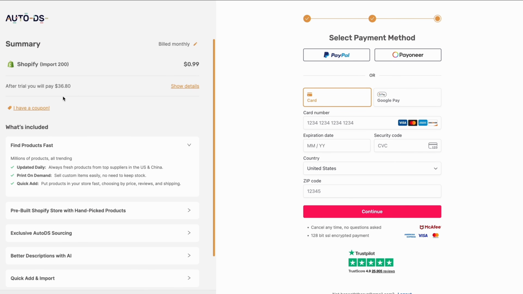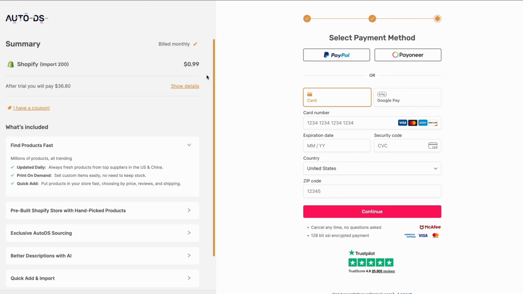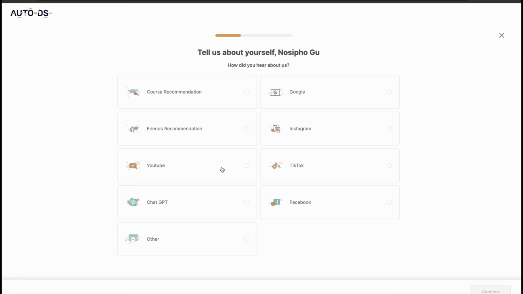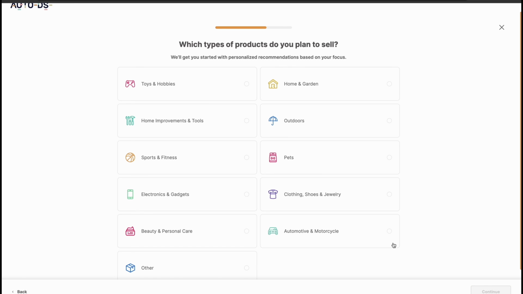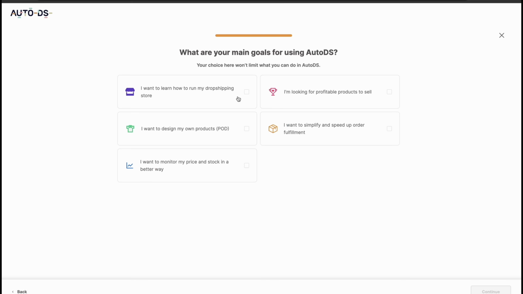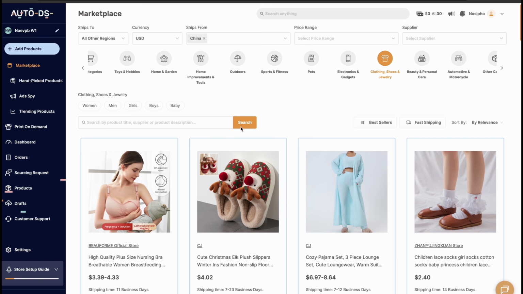You can inspect what's included in the plan. AutoDS also gives you an under $1 trial for 14 days, which is good because you can test it out. Fill your details here on how you heard about them. Put Financial Affairs with Nosipo or just Nosipo. Types of products you want to sell. In this case, we chose clothes. Here, choose the first option and you will be taken to the AutoDS dashboard.